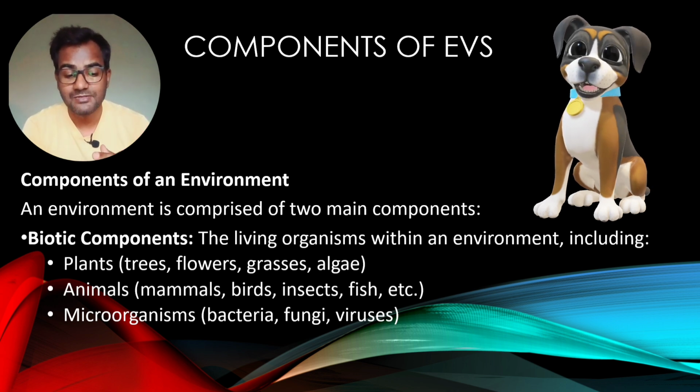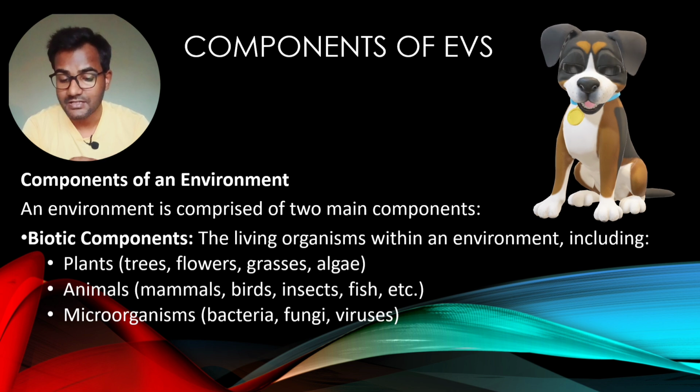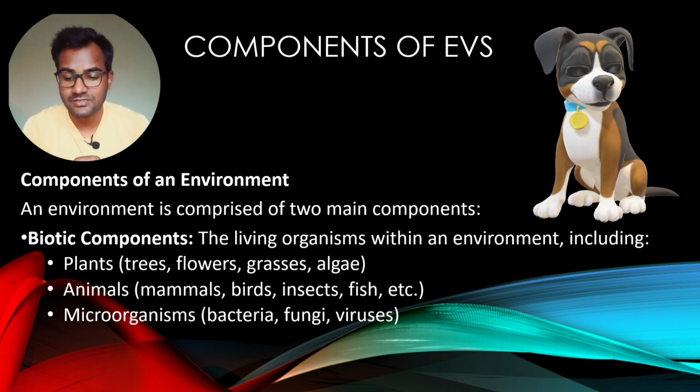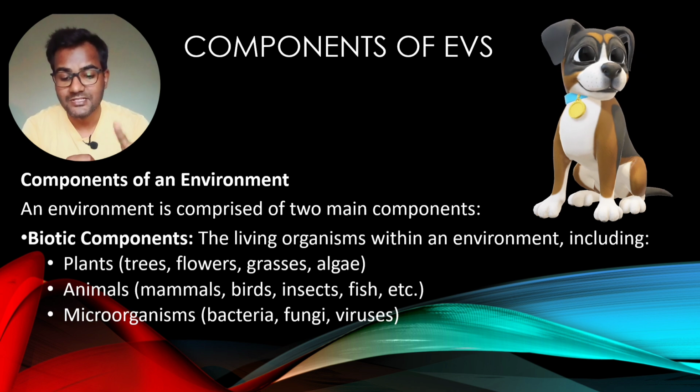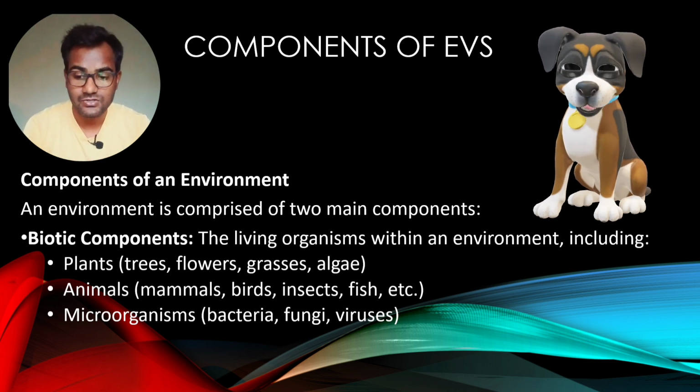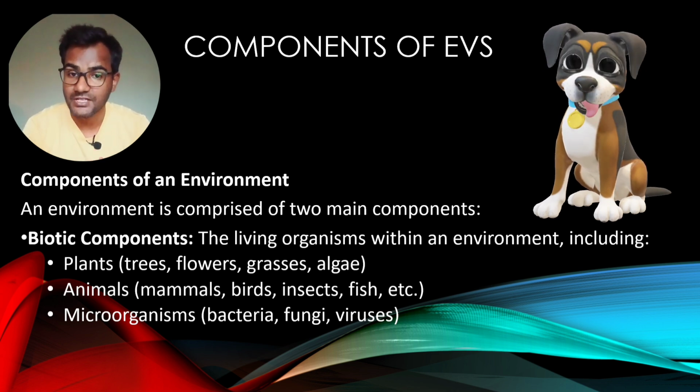The living organisms are the biotic components. That is the plants like trees, flowers, grasses. Then we have animals like mammals, birds, insects, fishes. Then we have microorganisms like bacteria, fungi and viruses or protozoans. These are all the living components of the environment.